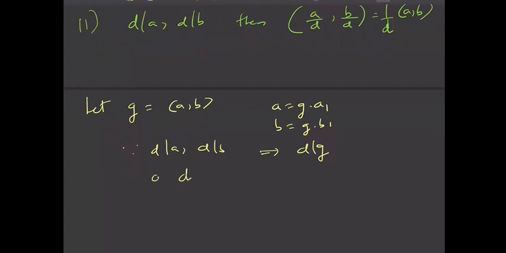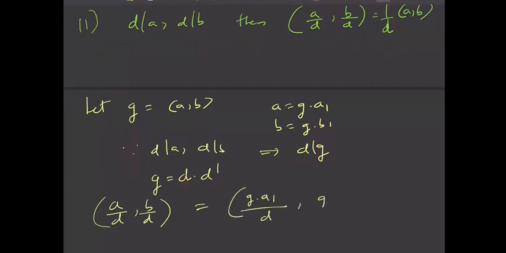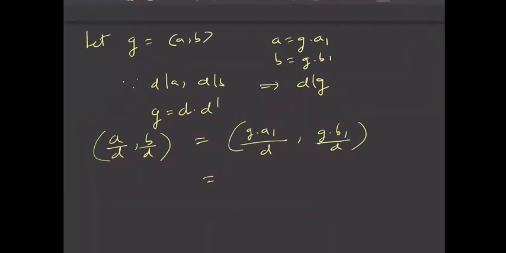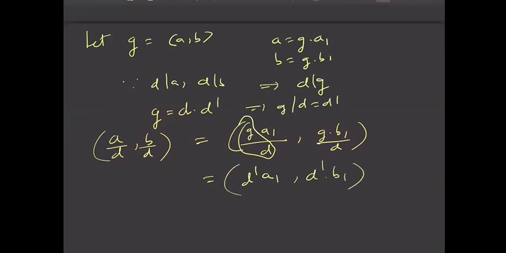So G is D into D dash, because G is a multiple of D. Now let us consider GCD of A by D comma B by D. A by D is G into A1 by D, and B by D is G into B1 by D. G by D is nothing but D dash, so this is D dash into A1 comma D dash into B1.